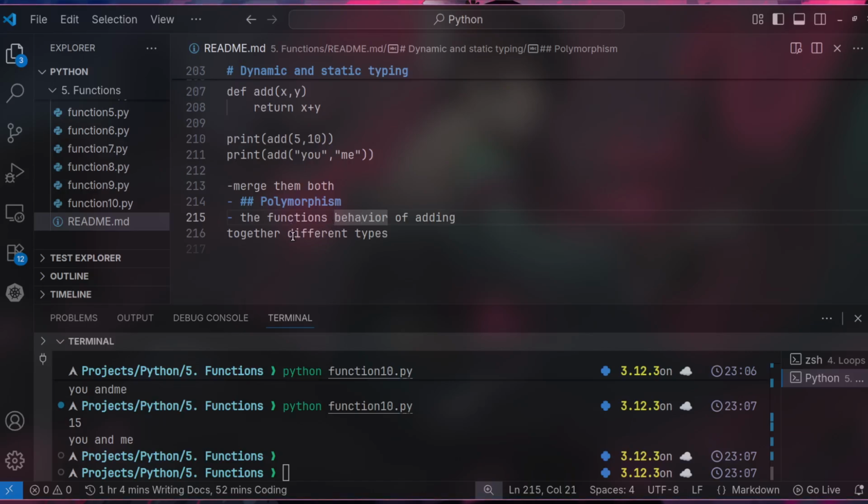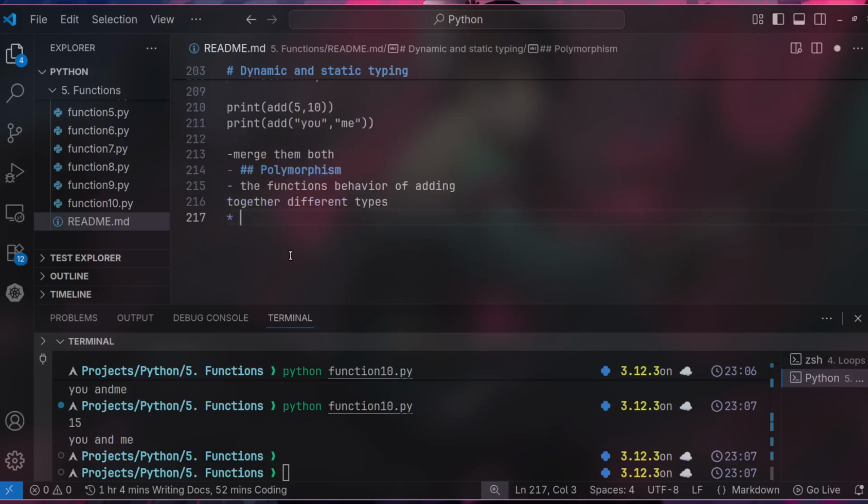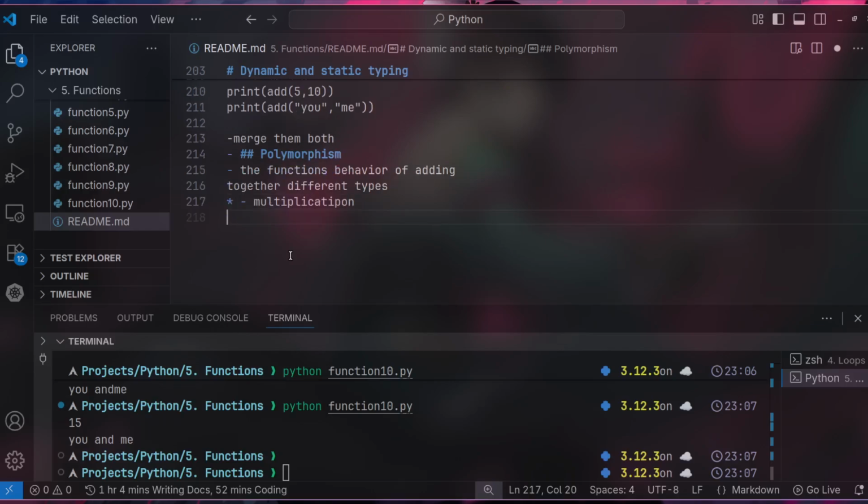For example, let's consider whereby we're doing a multiplication, right? The two operands are numbers. Then the result is the product of those two numbers, right? If one of the operands is a string, right?